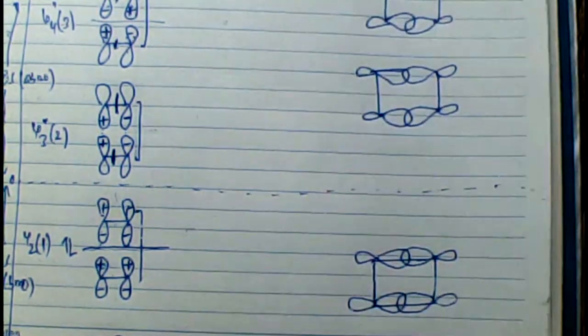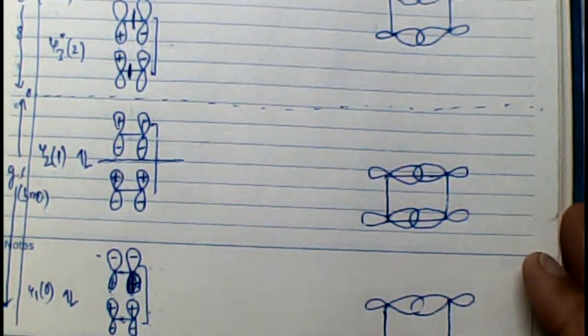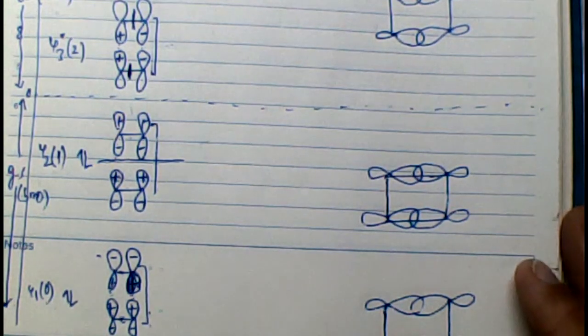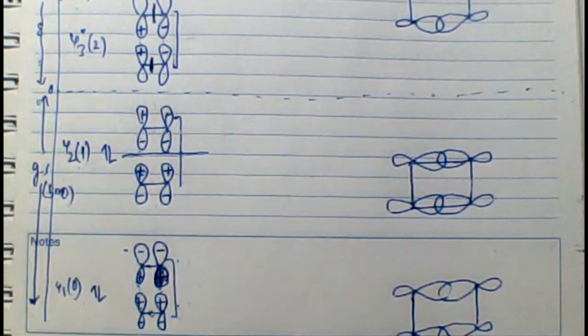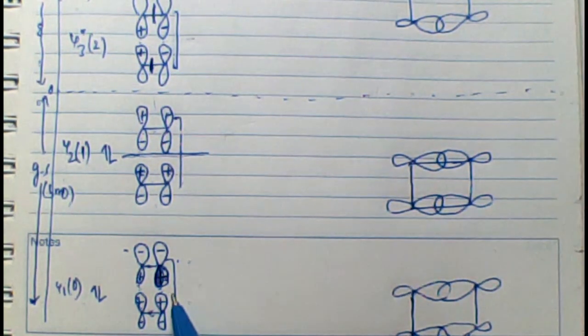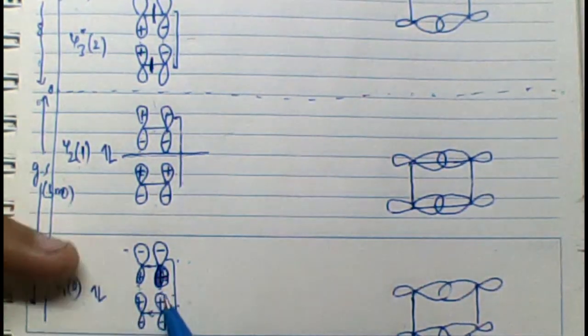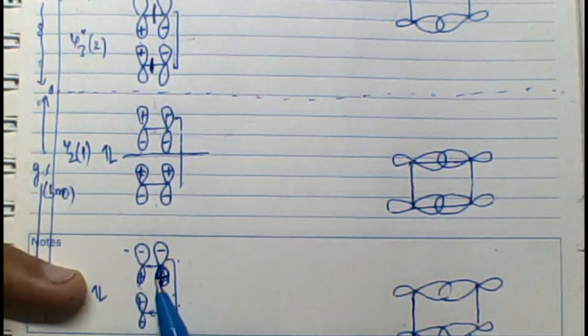Conversely, sigma antibonding is largely more unstable, or less stable, as compared to pi antibonding. Hence, I've drawn these orbitals above this level. So pi antibonding is more stable as compared to sigma antibonding. Therefore, the energy is raised when antibonding is concerned, and lower when bonding is concerned. I hope you understand how I've drawn this. Okay. Now, how do I draw the